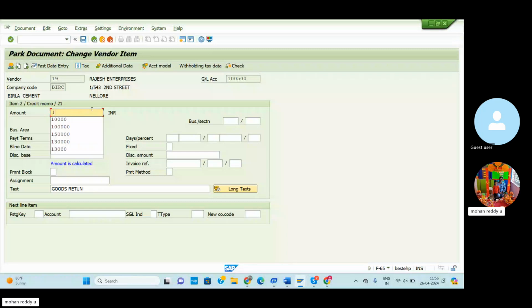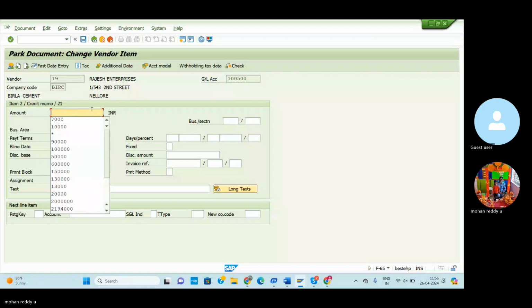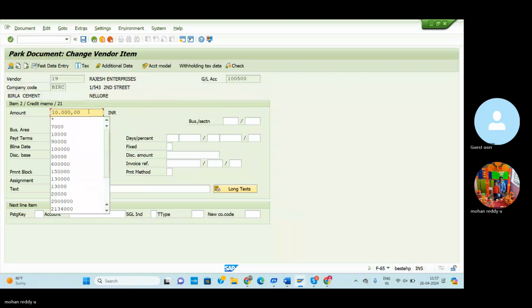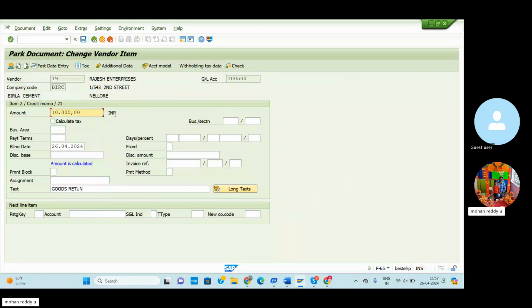So I'm entering the 7,000. Maybe it will take this one also the same. Or enter. GL account, Rajesh account, Nellore. Then go to the document, park document. Item to credit memo 121.